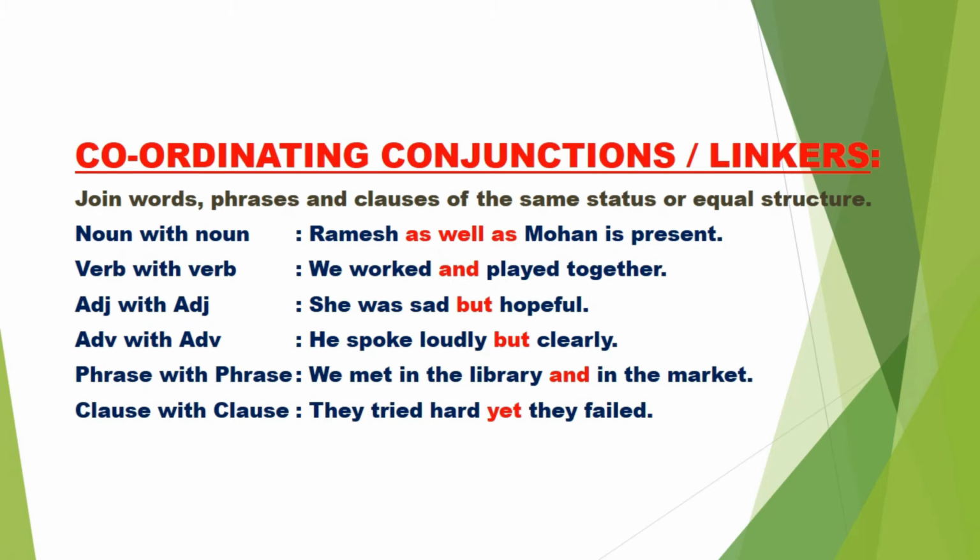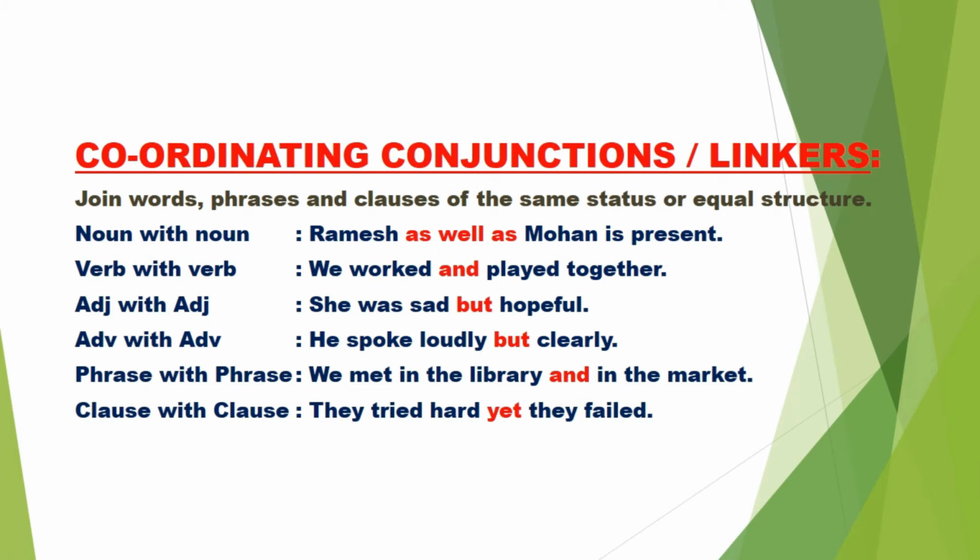In the first one, two nouns have been joined. In the second one, two finite verbs have been joined. In the third one, there is one adjective, sad. The other one is hopeful. These two have been combined. The fourth one combines loudly with clearly. In the fifth one, two phrases, in the library and in the market. These two phrases have been joined with the help of and. And finally, there are two clauses. One is they tried hard and another is they failed. These two clauses have been joined with the help of yet.